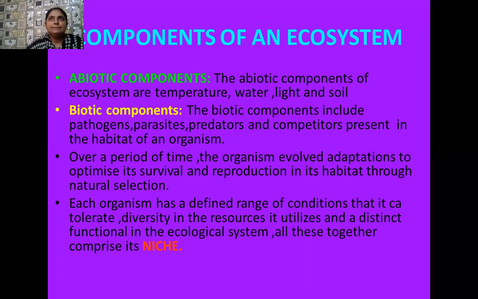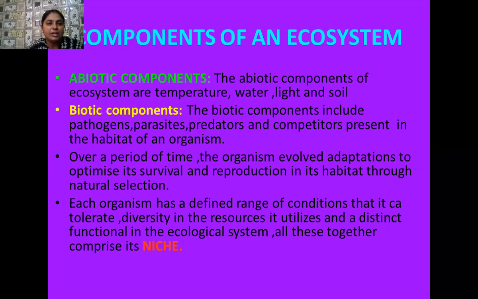After this, we are going to explain one more thing: different organisms show adaptations, and because of these adaptations they can easily survive in their habitats. These adaptive features develop in them because of natural selection. You know very well, students, that natural selection is a process in which nature puts different options in front of living organisms.